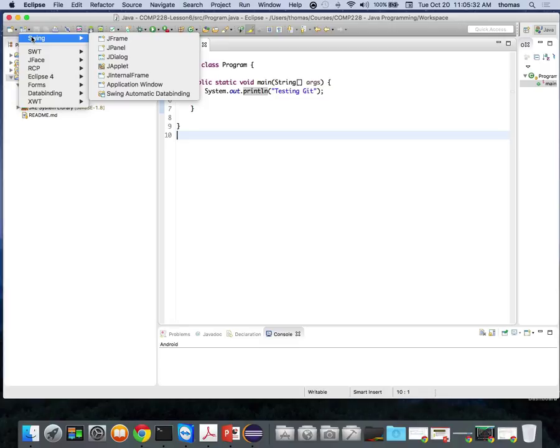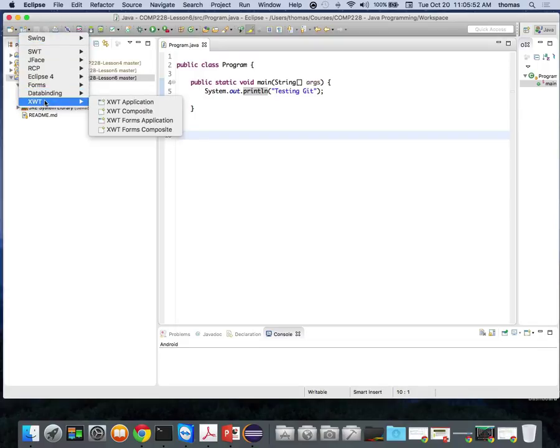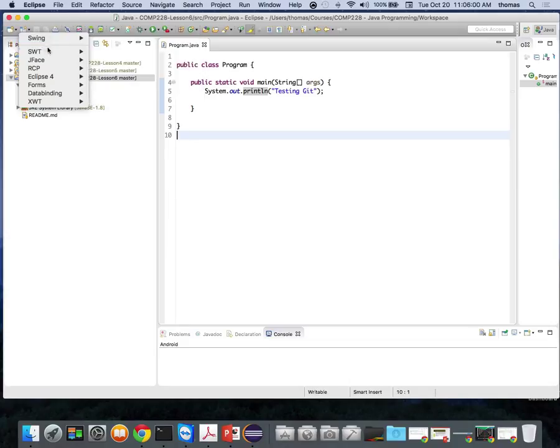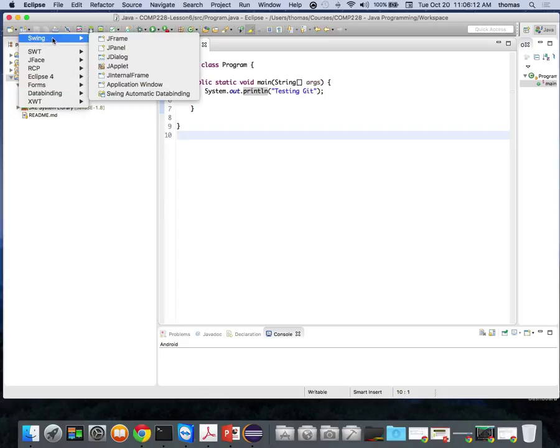Does everyone have that? Go look. Who does not have that? Put up your hand. You don't have it. All right. Why don't you have it? Because this is a module. It's a module that comes with Eclipse. But if you notice what I have here, I can add in different Swing components, SWT components, which is heavier components, JFace, different Eclipse forms, if I want to put in different things here, data binding, and Swing, right?